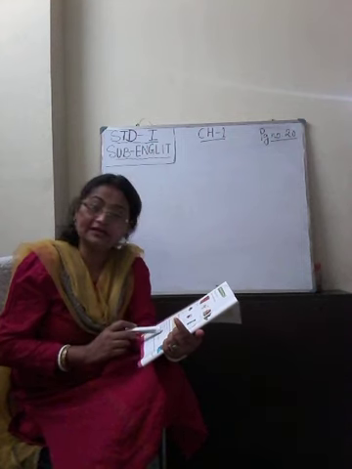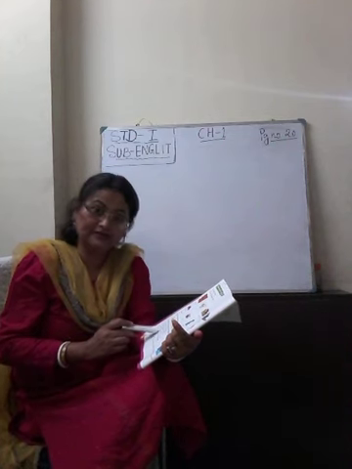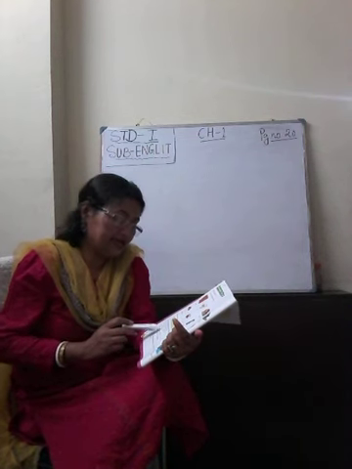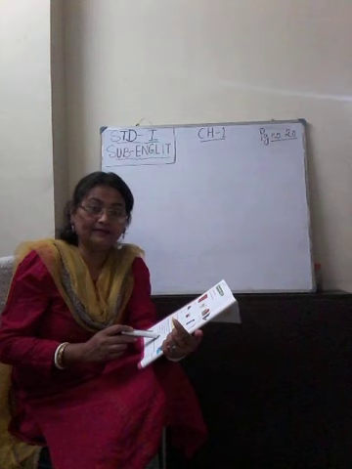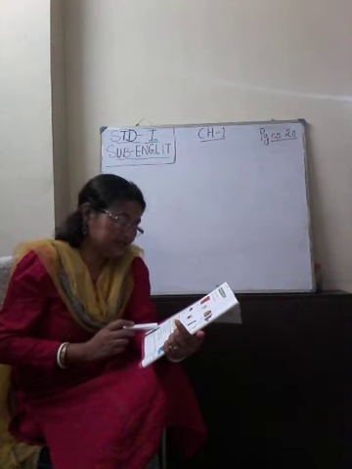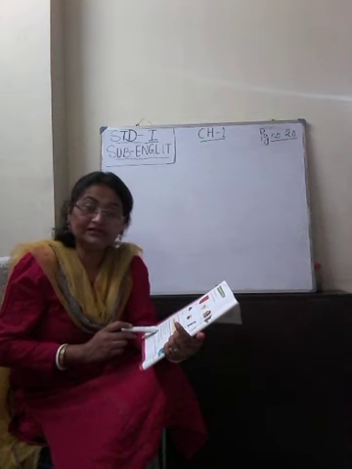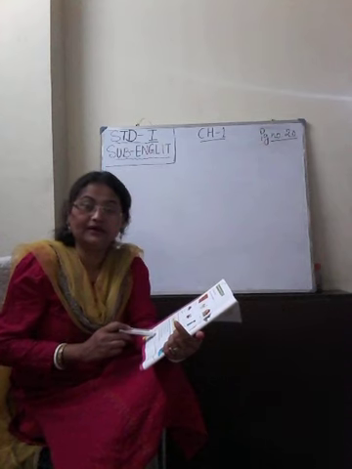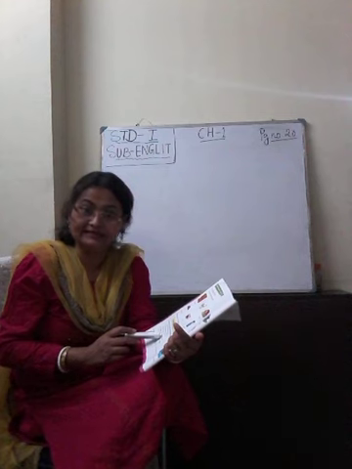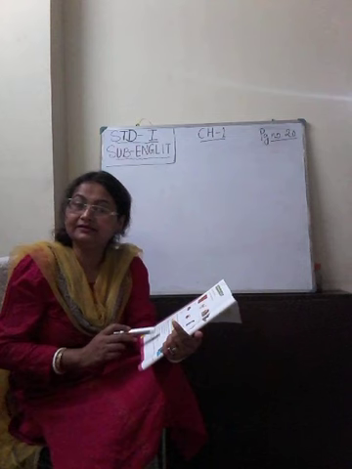Come to number C. The lion sleeps in the cave. So lion is again the name of an animal. We will circle it because it is a naming word, and our question is to circle the naming words. And then cave. We have to encircle cave also because it's the name of a place. Then number D, children go to the school every day. So children is again a naming word. We have to encircle children, and school is also the name of a place, isn't it? So in number D we will encircle children and school.